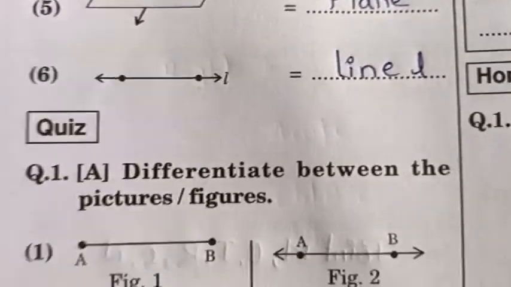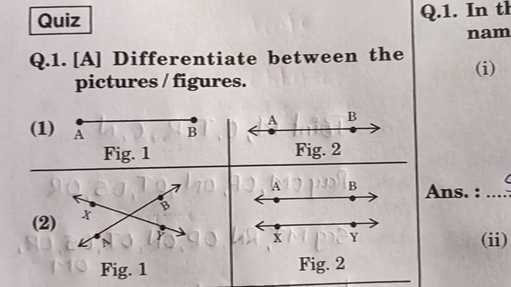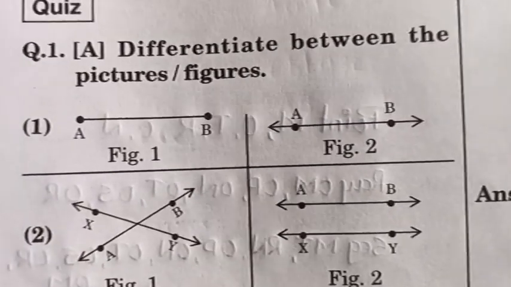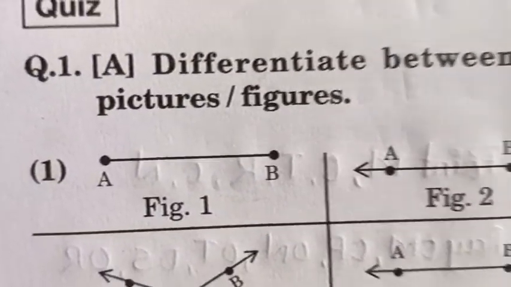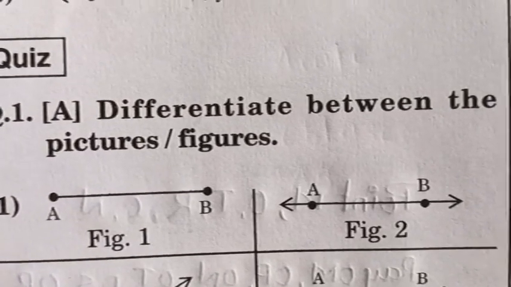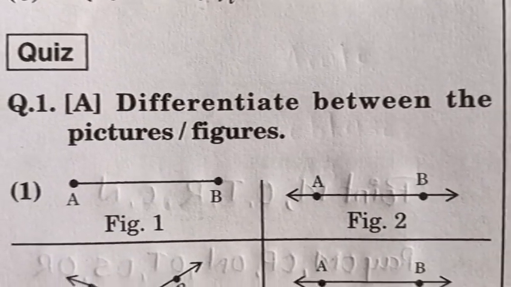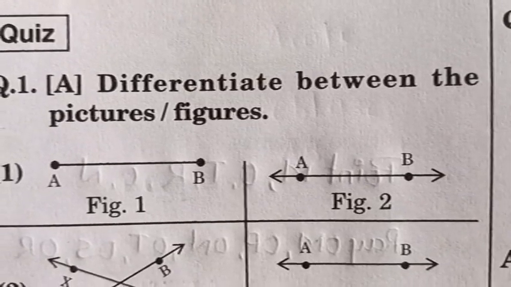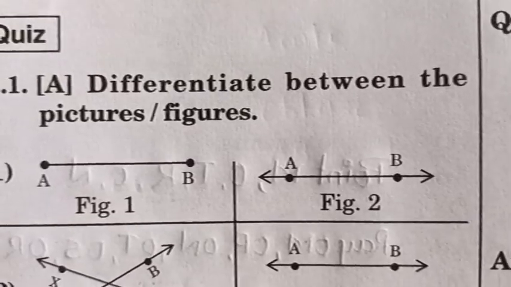Is that clear? Now students, the next question is a quiz, that is, differentiate between the pictures of figures and write their names. So the first figure, figure 1, is known as what? It is a line with 2 endpoints, so it is known as a line segment. And the second, figure number 2, is a line segment but with the extending line, so it is known as a line.